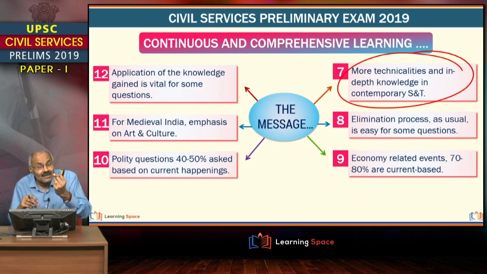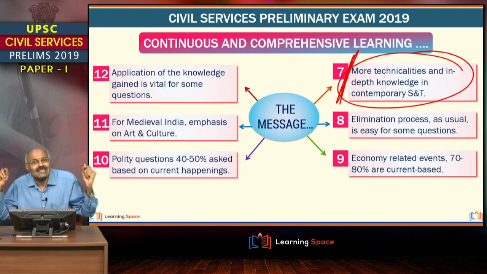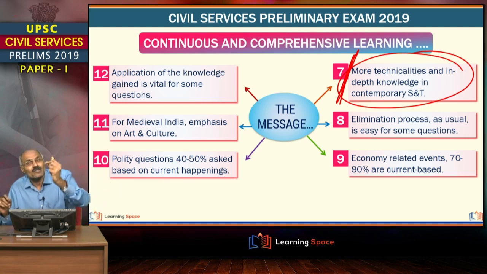For example, augmented reality, virtual reality, wearable technology, RNA interference. These all talk about contemporary events in S&T, and students are expected to know these science and technology related events in much clearer terms. That is the message from this paper.